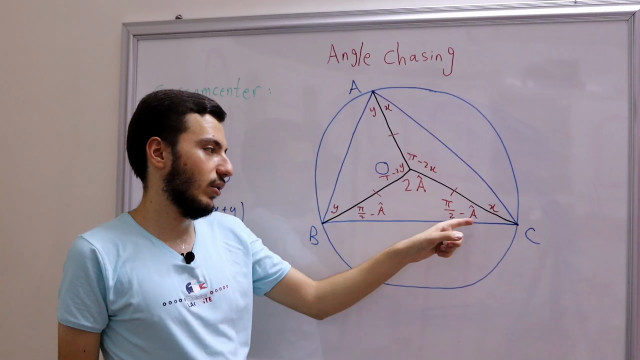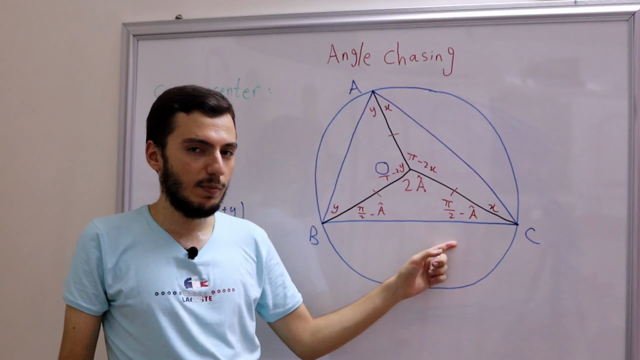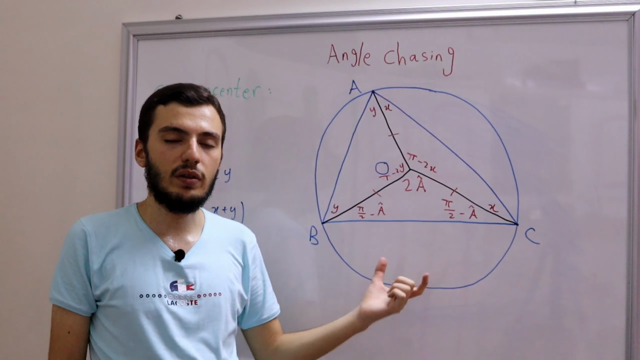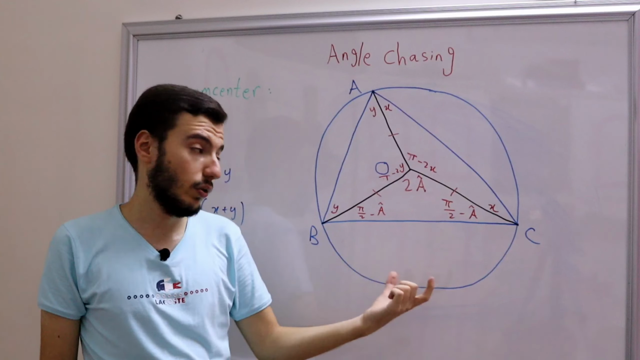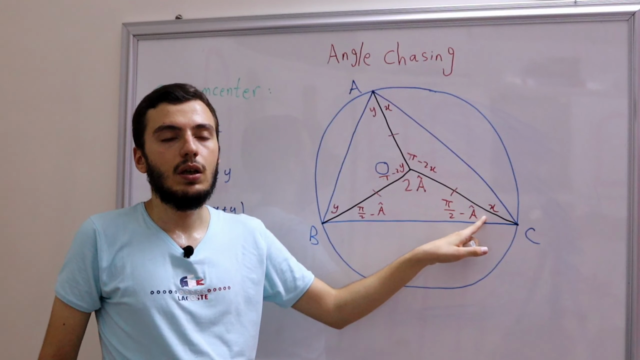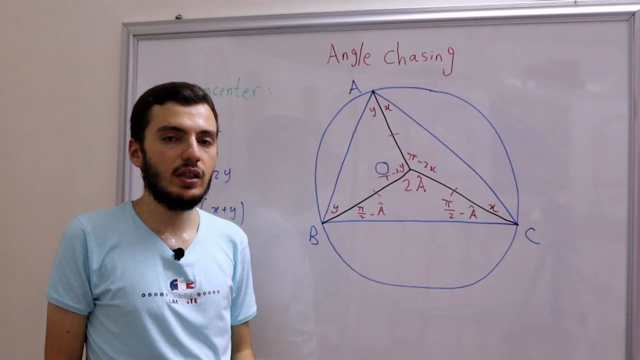Here, what is this angle? It's pi over 2 minus A. However, the angle must be positive, right? But pi over 2 minus A, well, what about if A was greater than pi over 2? Meaning that, what about an obtuse triangle, right? So what about if A was, for example, 120 degrees? Well, that's a problem, right? So actually, let's discuss that.